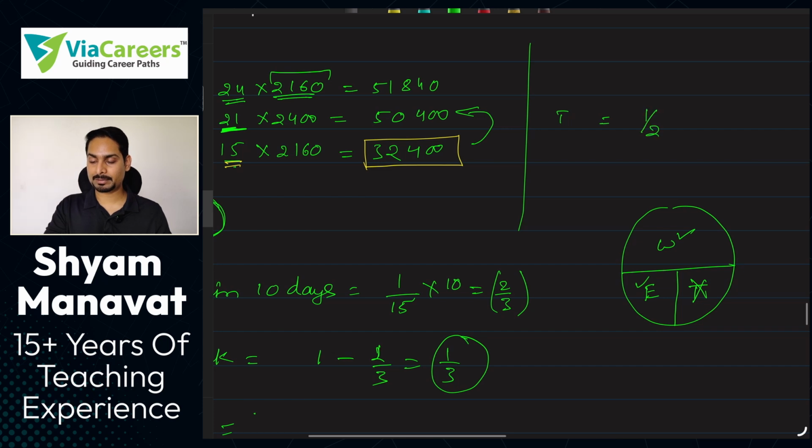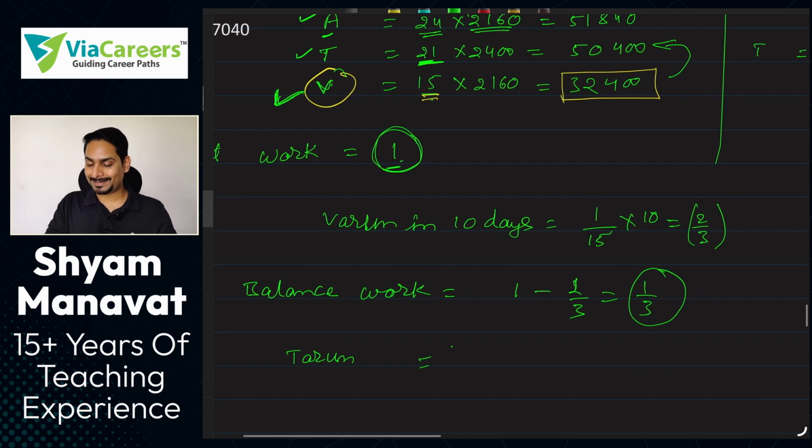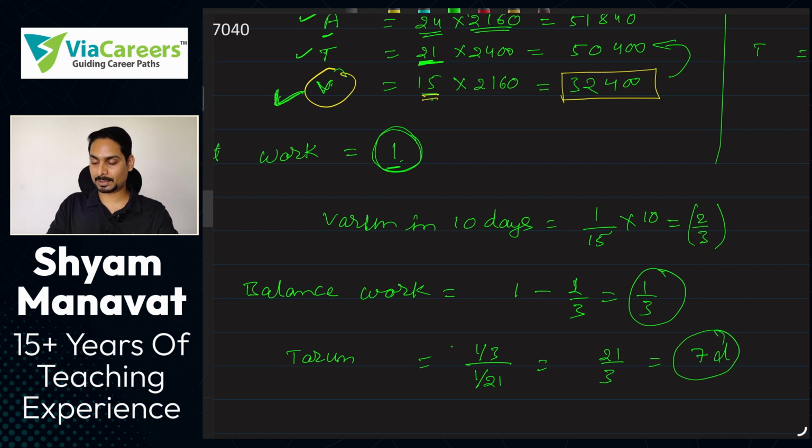1 upon 21. इसमें तो कोई confusion नहीं है. We have studied this a lot in the concept classes, right? Now with this efficiency, if the remaining balance work is 1 upon 3, if Tarun tries to complete that 1 upon 3 work with the efficiency of 1 upon 21, then the denominator becomes the numerator. So this is 21 upon 3, which is 7. So Tarun basically takes 7 days to complete the remaining work.